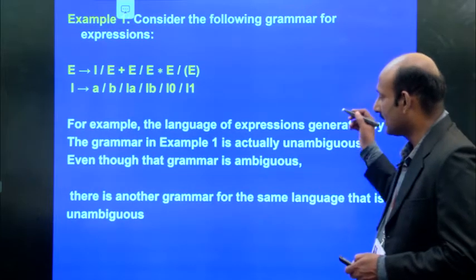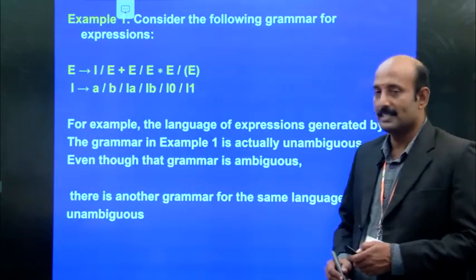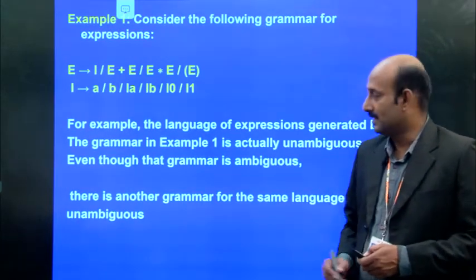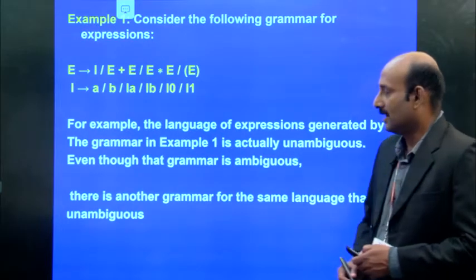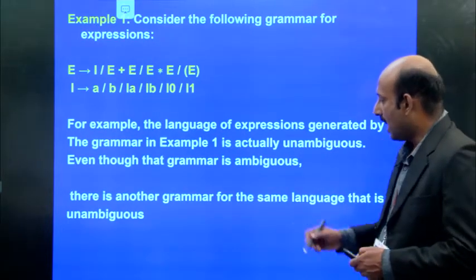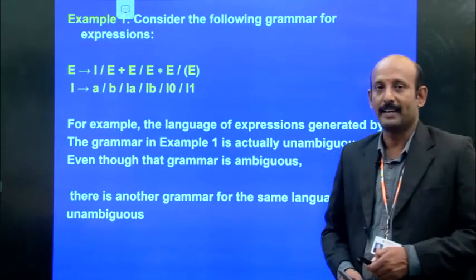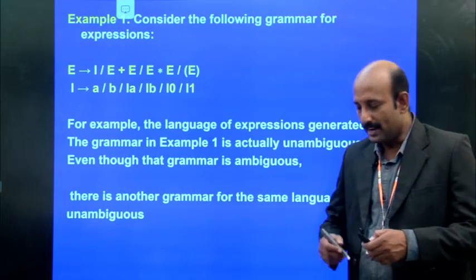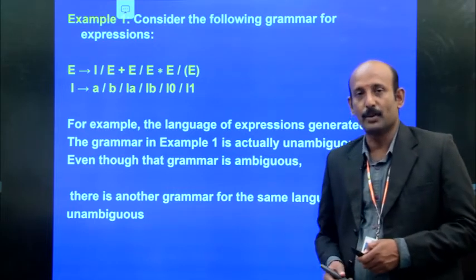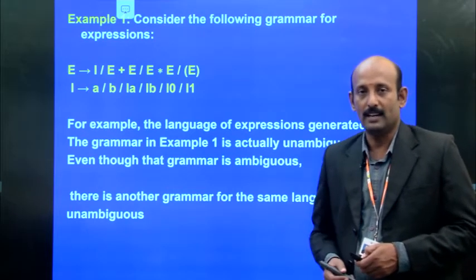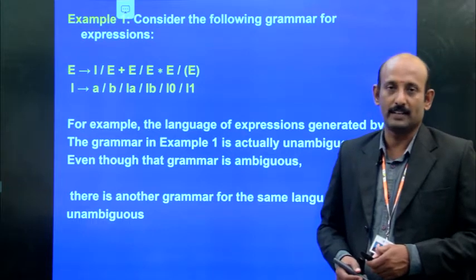Even though this grammar is ambiguous, there is another grammar for the same language that is unambiguous. Unambiguous means a grammar that produces only one leftmost derivation or rightmost derivation.